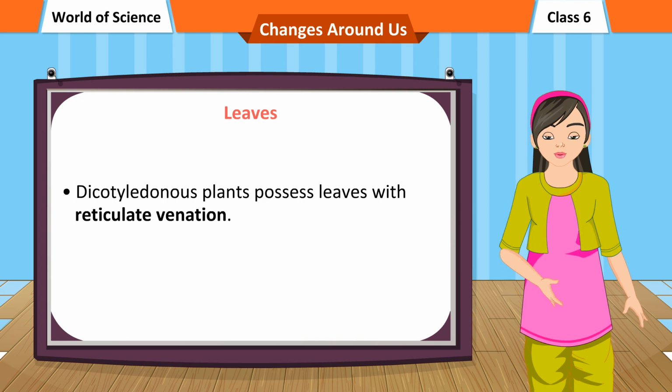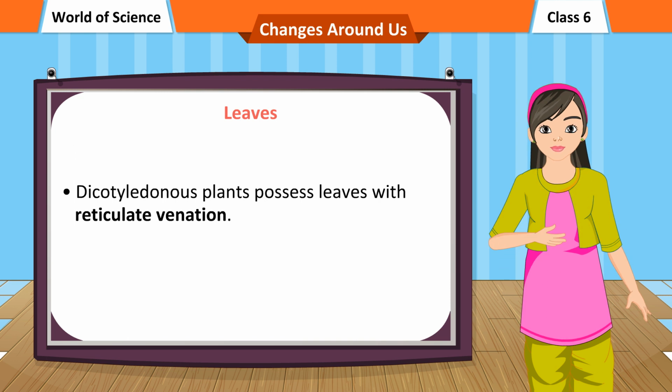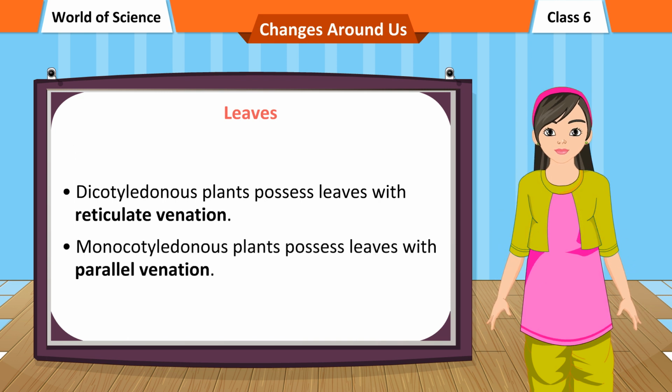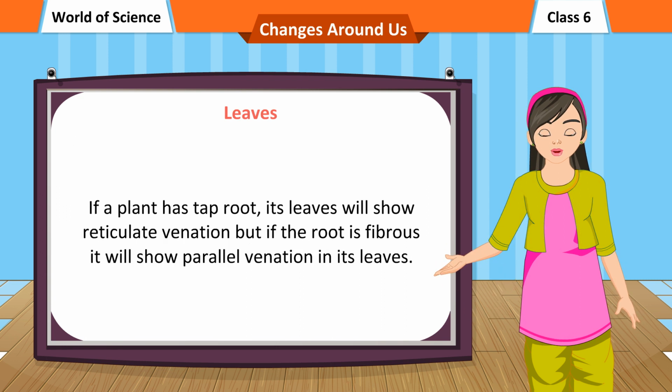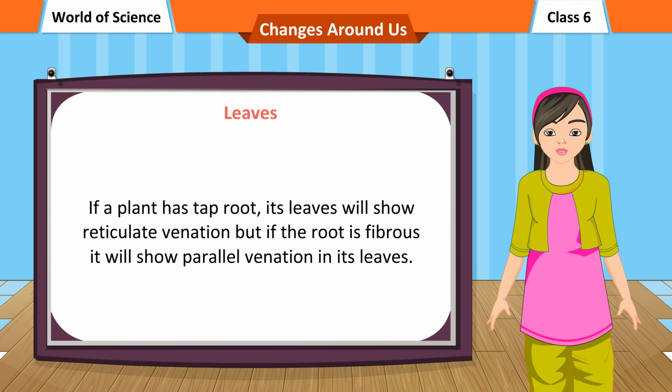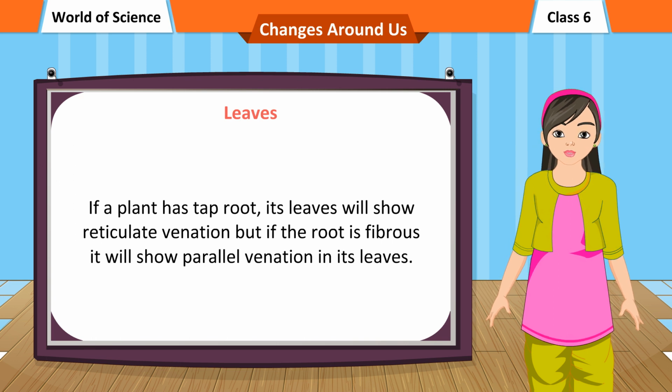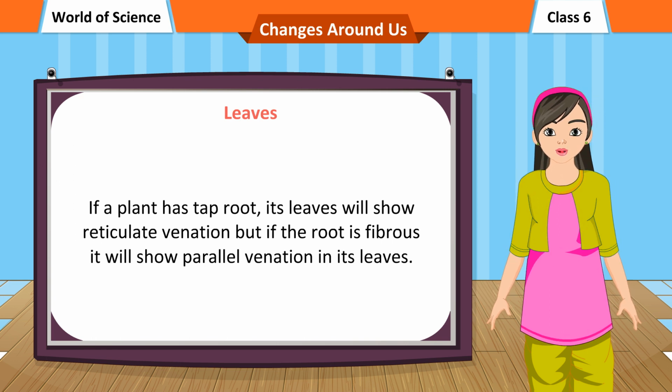Dicotyledonous plants possess leaves with reticulate venation. Monocotyledonous plants possess leaves with parallel venation. If a plant has a taproot, its leaves will show reticulate venation, but if the root is fibrous, it will show parallel venation in its leaves.